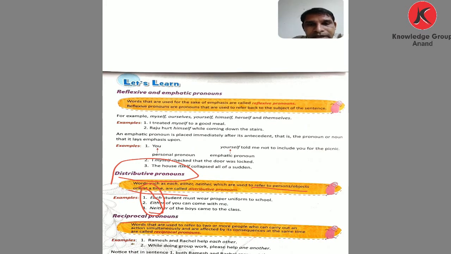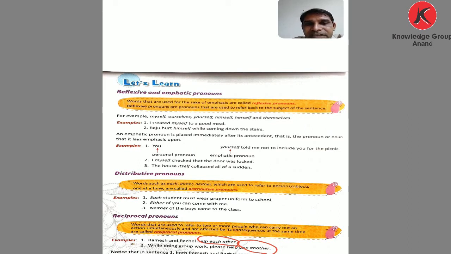Now let's talk about the reciprocal pronoun. What is a reciprocal pronoun? Reciprocal pronouns are words used to refer to two or more people who carry out an action simultaneously and are affected by its consequence at the same time. Let's see which are the reciprocal pronouns: each other and one another. Keep these in your mind.